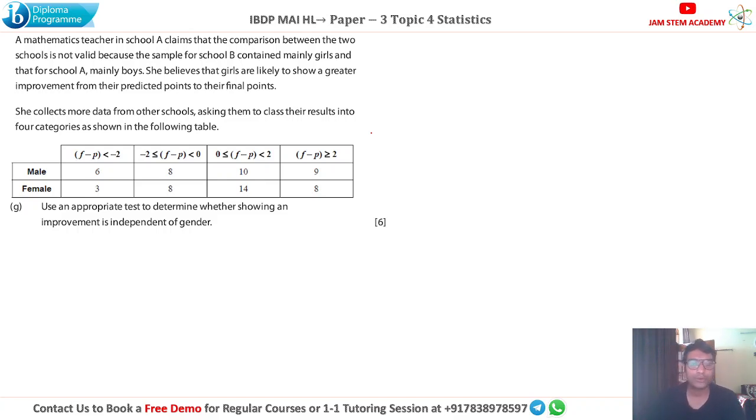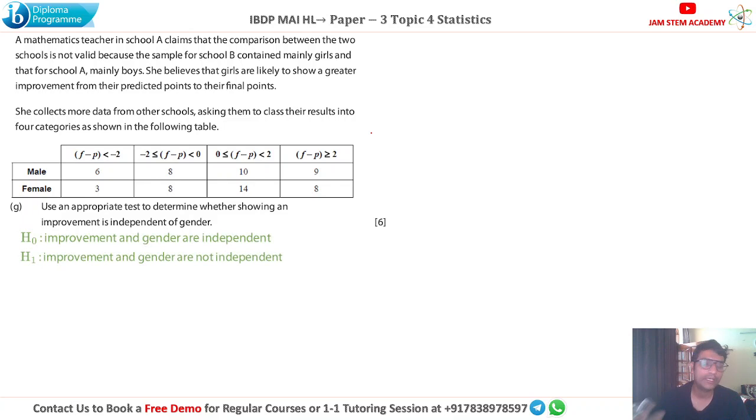So, first of all, as I said, we will consider the null hypothesis as improvement and gender are independent of each other. And the alternative hypothesis is improvement and gender are not independent. They are depending on each other basically. So our null hypothesis is always like there is no change, things are independent like that.